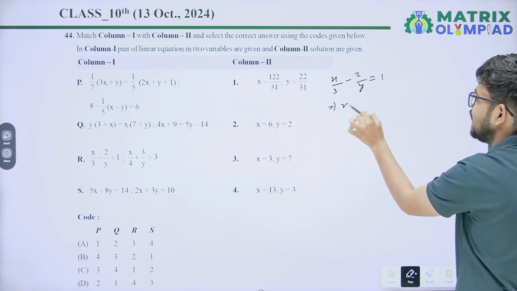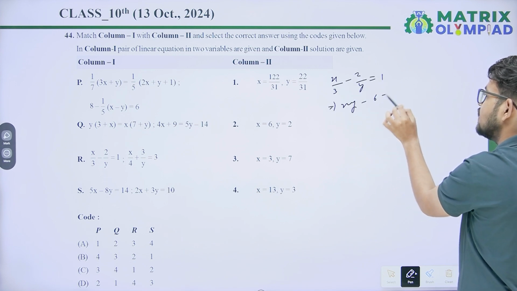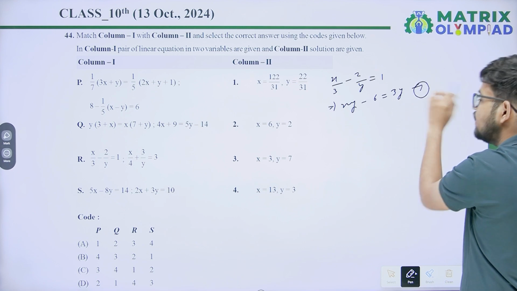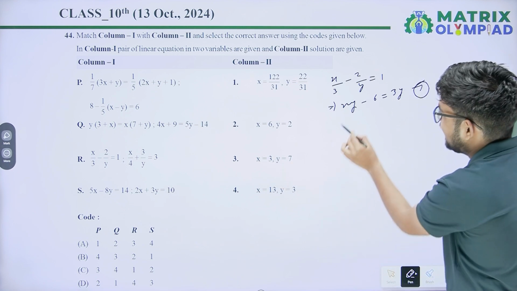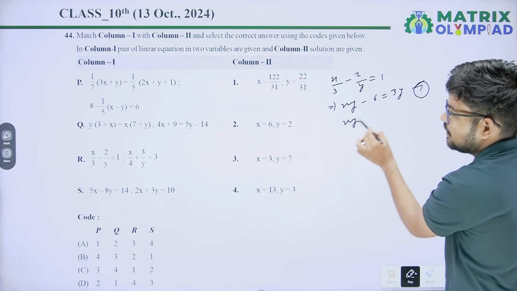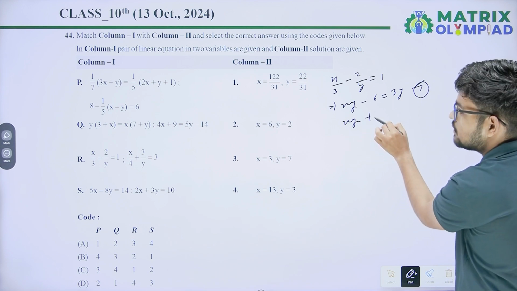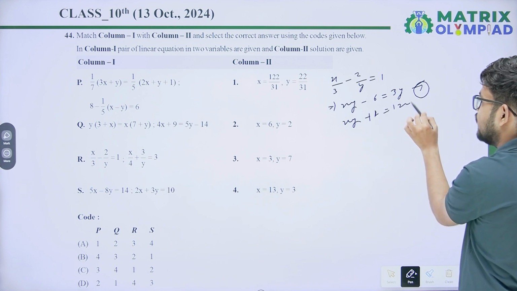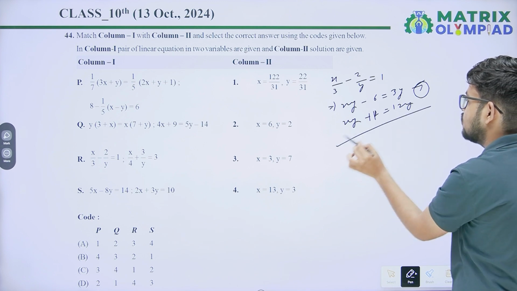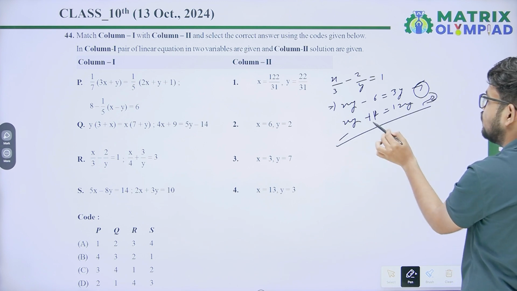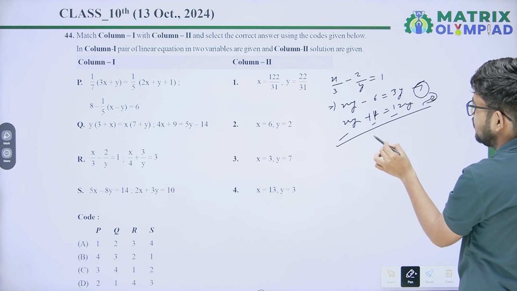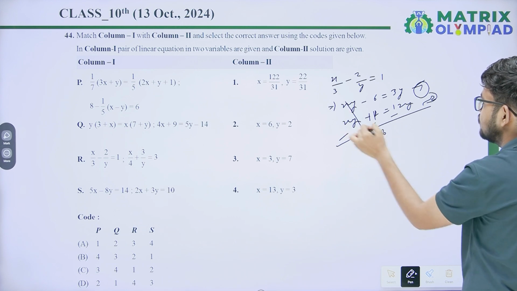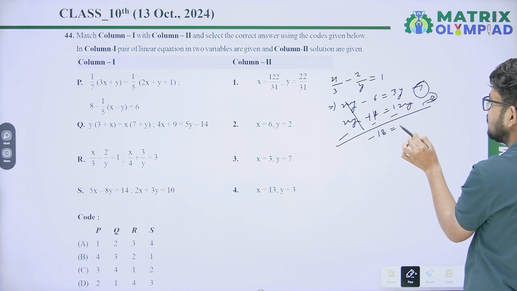R: x upon 3 minus 2 upon y equals 1. So you will get xy minus 6 equals 3y, equation 1, and from the second part you will get xy plus 12 equals 12y. Subtract equation 2 from 1 and you will get minus 18 equals minus 9y.